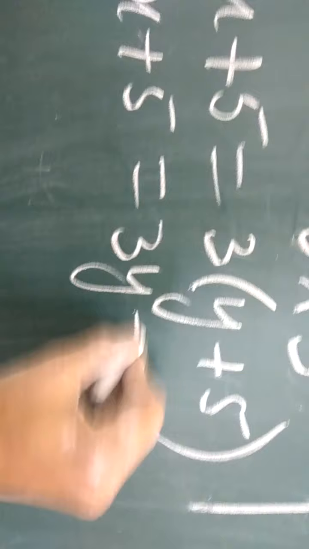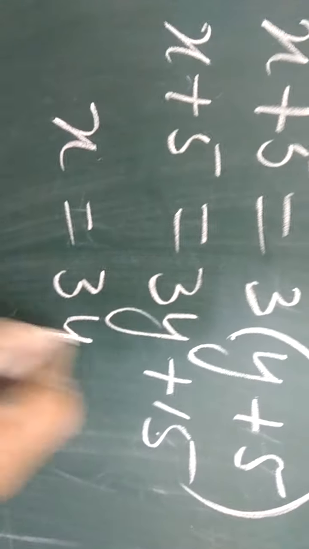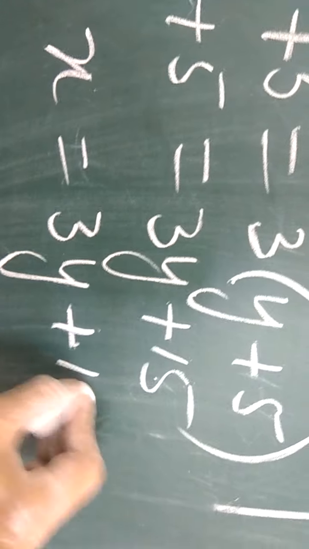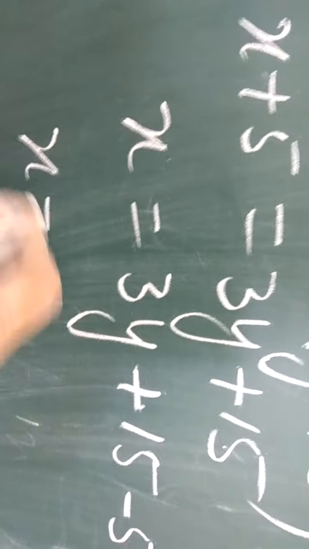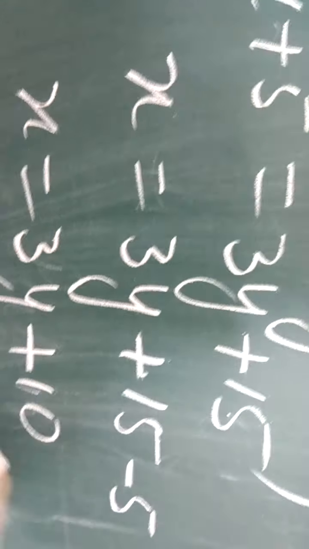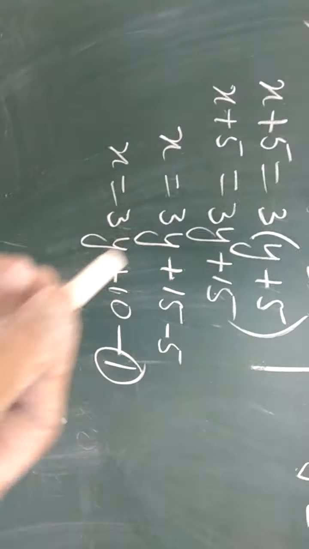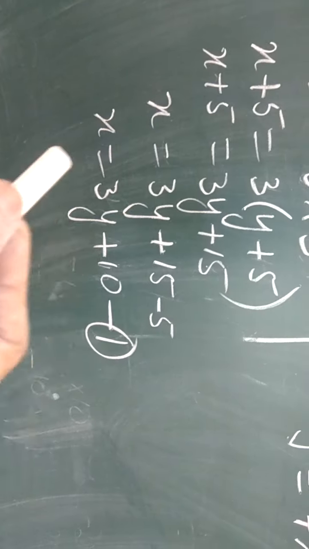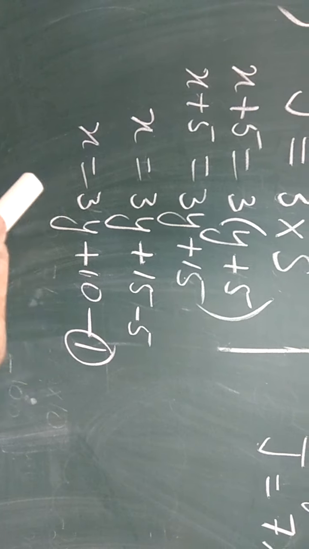3y, distributive property, 15. So you'll get x plus 5 is equal to 3y plus 15, and plus 5 will become minus 5. The first equation will become x is equal to 3y plus 10. This will be your first equation. Dear students, I have already isolated x because it will be easy to put the value of x in this way in the second equation, right?